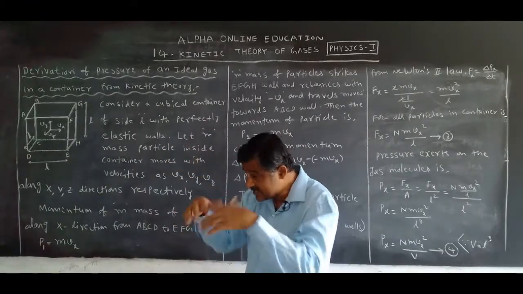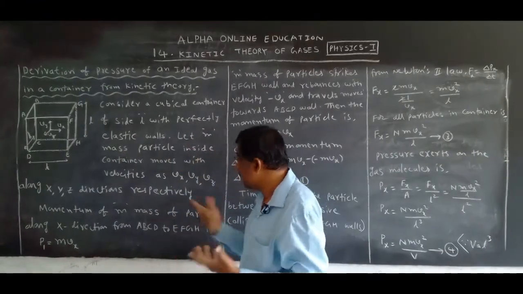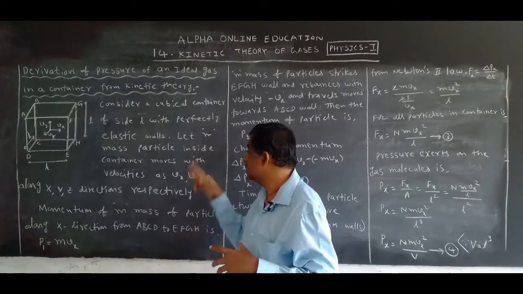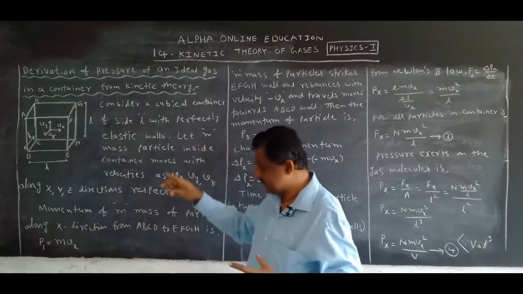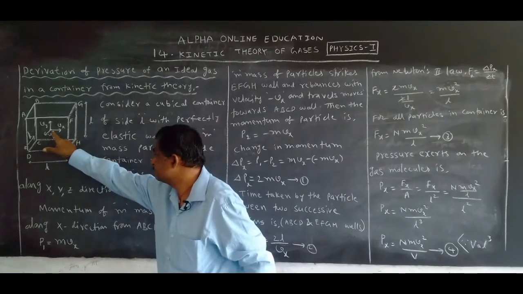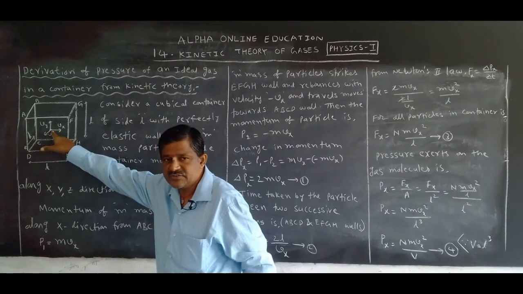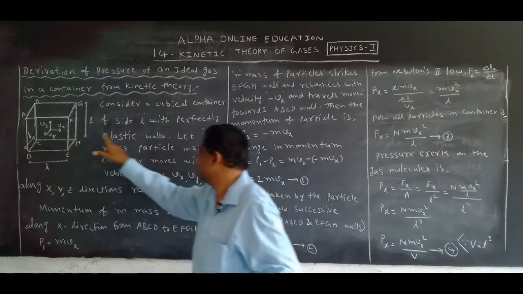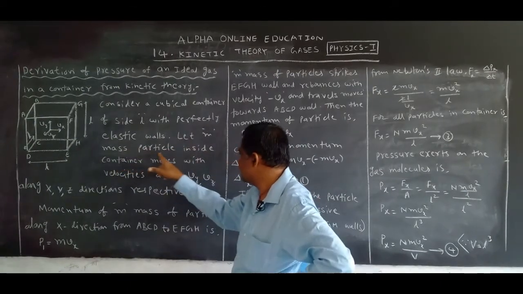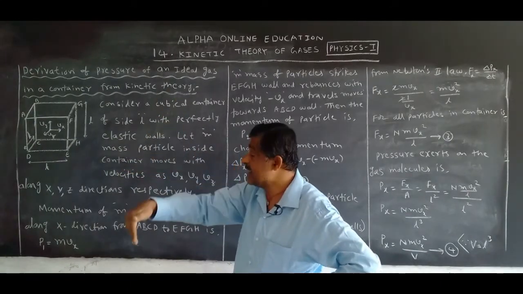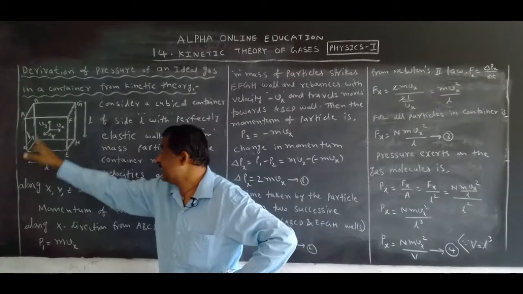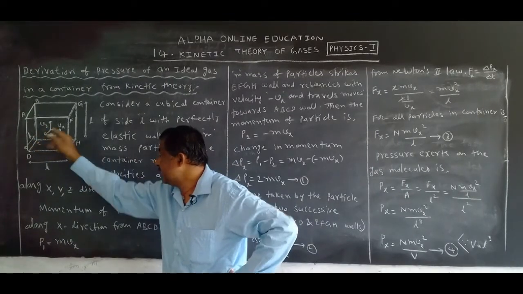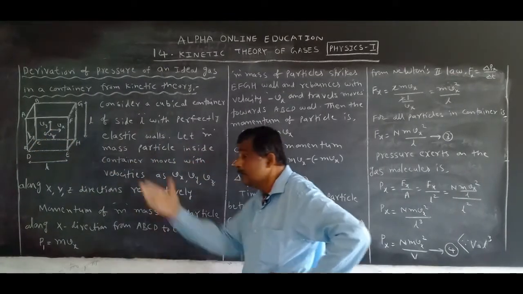Let m be the mass of a particle in this container. This is one particle. This particle's mass is m. Let m be the mass of the particle inside the container. Okay, this is the container. In the container we take a particle of mass m.